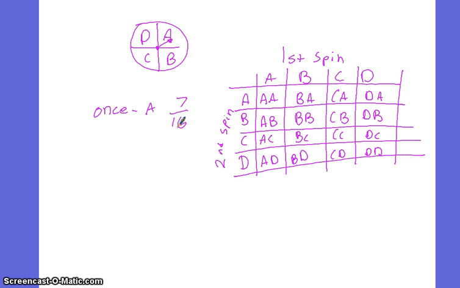That's my probability. The probability of getting it exactly no times is a little bit different. Okay, not A, count out the ones that are not A. 1, 2, 3, 1, 2, 3, that's 9. So 9 out of 16 is no A.